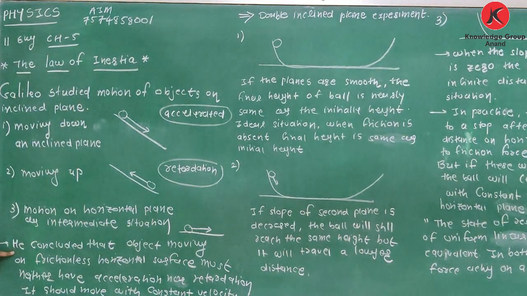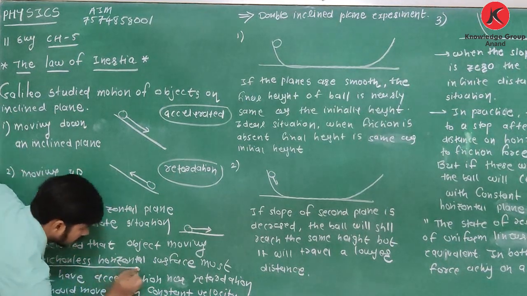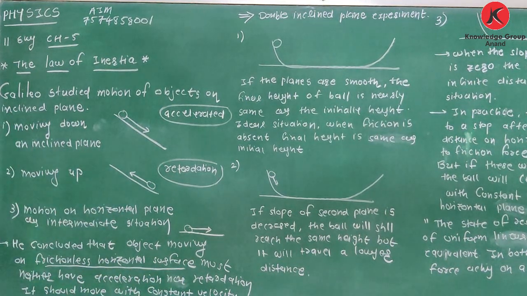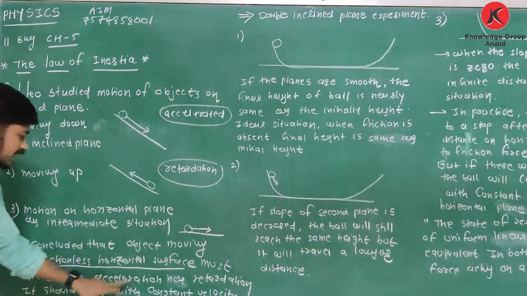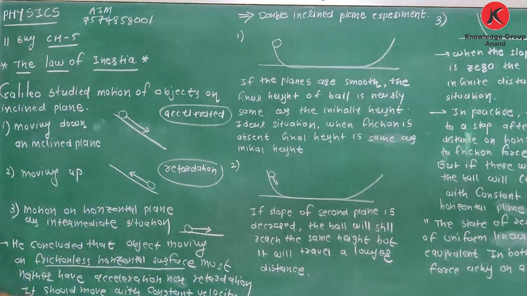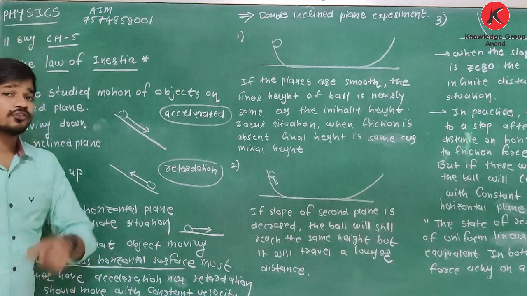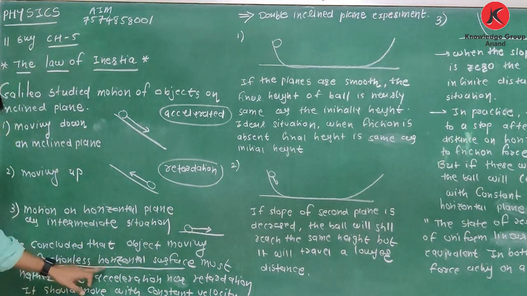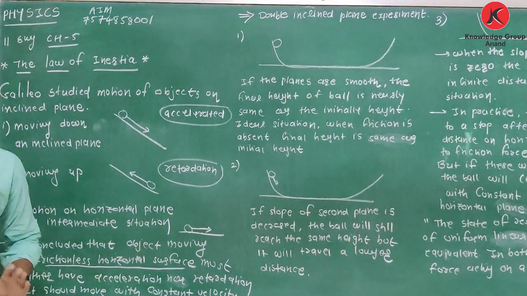So he concluded that an object moving on a frictionless horizontal surface must neither have acceleration nor retardation. It should move with constant velocity on a frictionless horizontal surface.